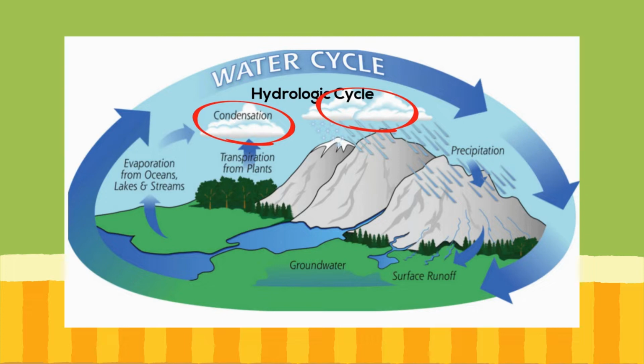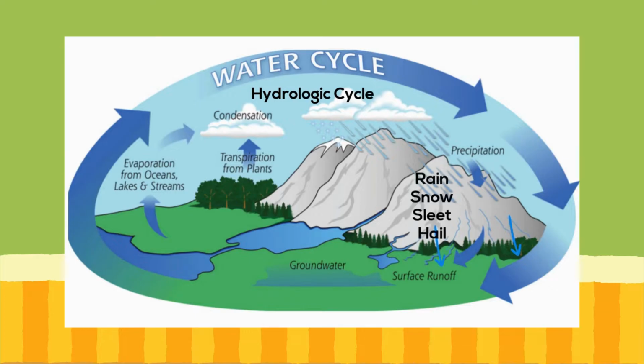This moisture in the atmosphere may be transported around the globe until it returns to the surface as precipitation. Precipitation may take the form of rain, snow, sleet, or hail. Now, once this water reaches the ground, one or two processes may occur. Some of the water may evaporate back into the atmosphere, or the water may penetrate the surface and become groundwater. The groundwater may take several different paths.